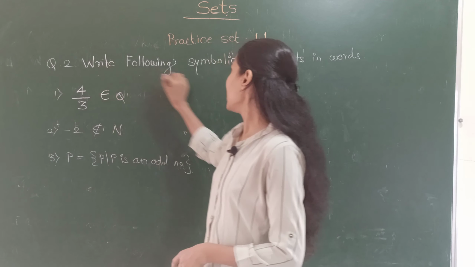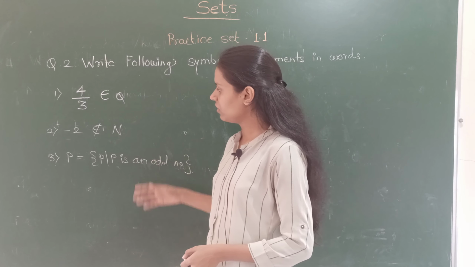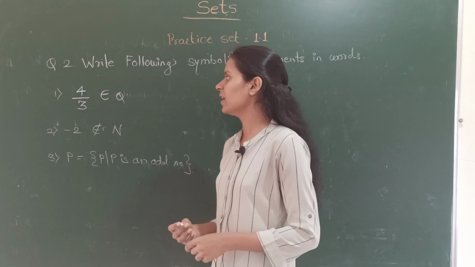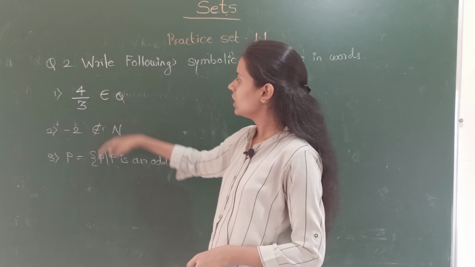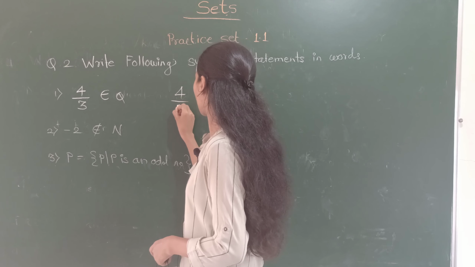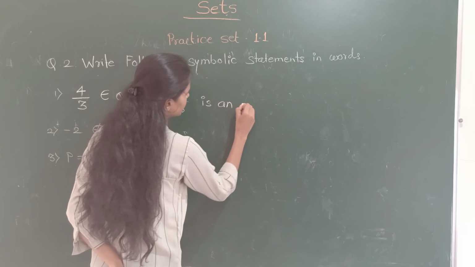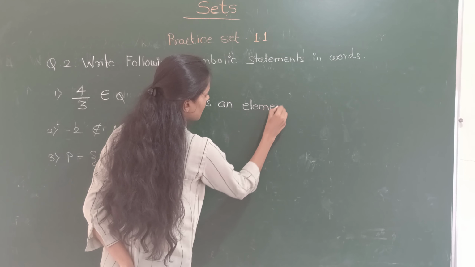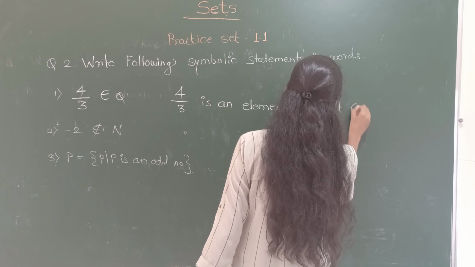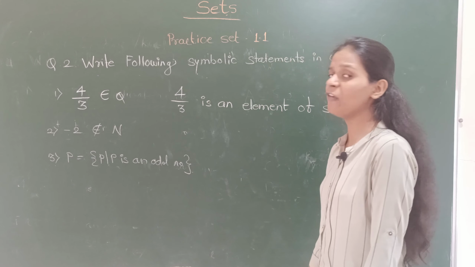Question second is write the following symbolic statements in words. Here they have given us 3 symbolic statements and we have to convert them in words. Okay, let's see. 4 under root of 3 is an element of Q. We will write it as: 4 under root of 3 is an element of set Q.